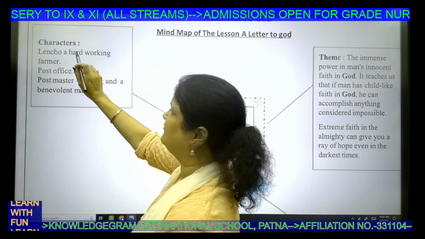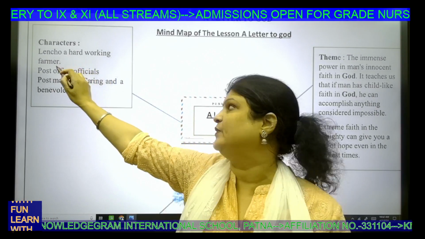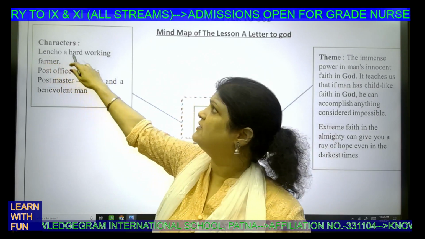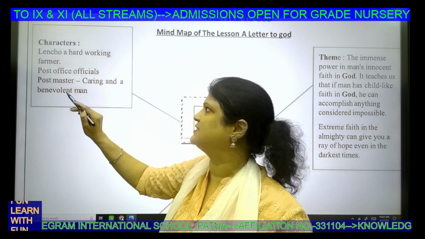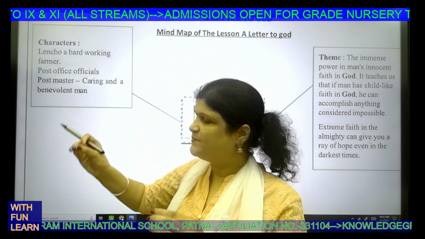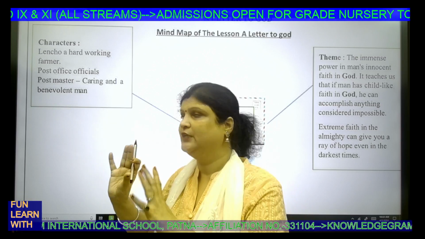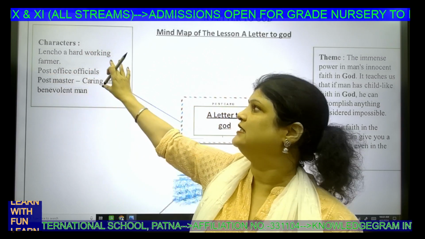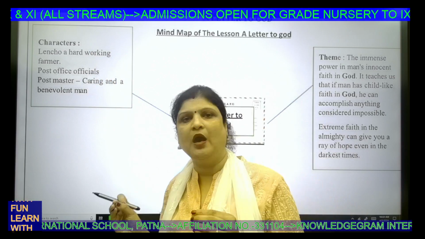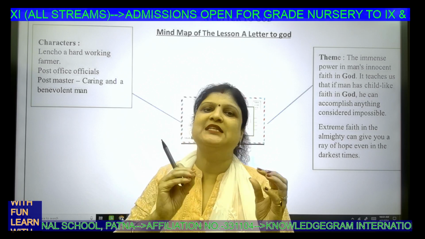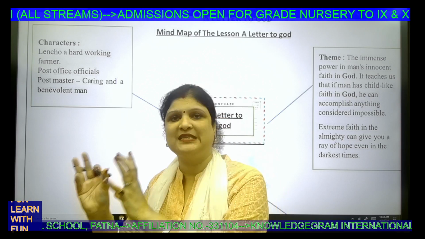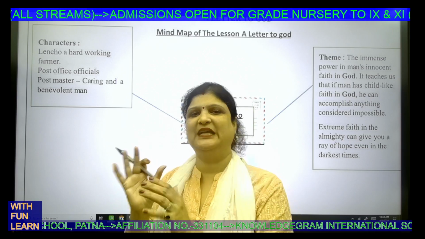The chapter revolves around Lencho. Lencho is the central protagonist. Protagonist means main lead character. He is a very hardworking farmer. Rather, instead of saying this, we can say he is an impoverished peasant. Poor peasant.